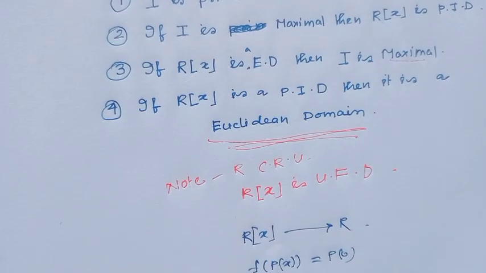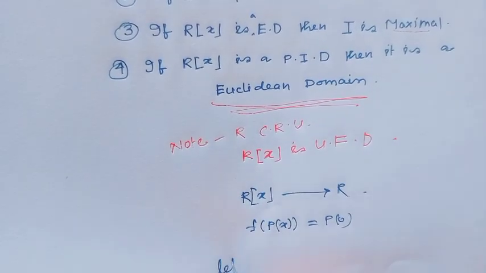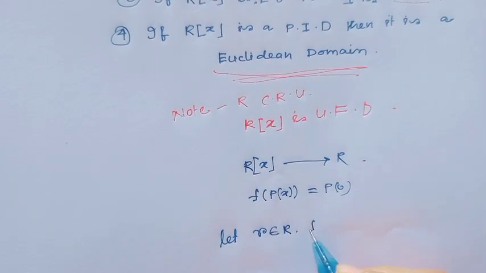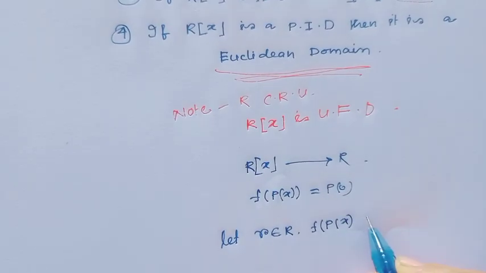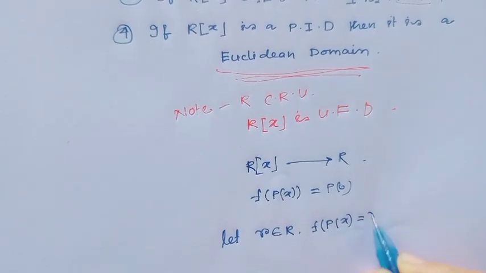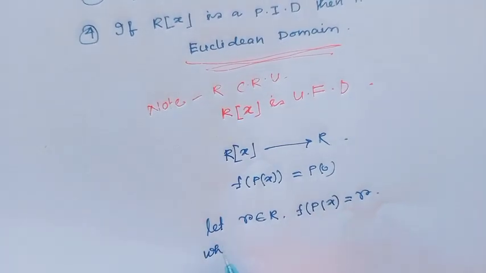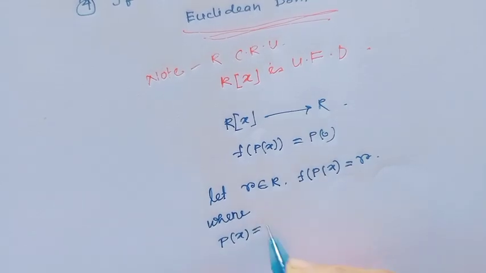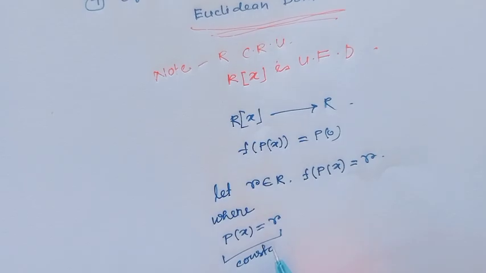Obviously this is a ring homomorphism, and also this mapping is onto, because consider an arbitrary r belonging to R such that f of p(x) equals r, where p(x) is just a constant polynomial.